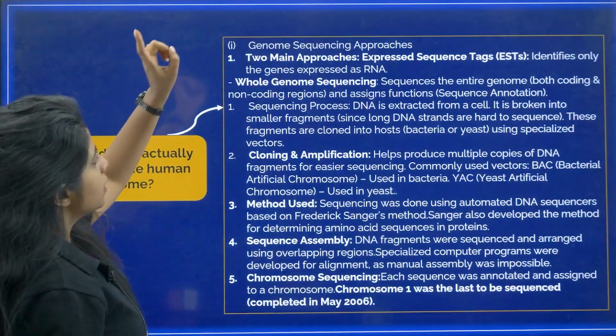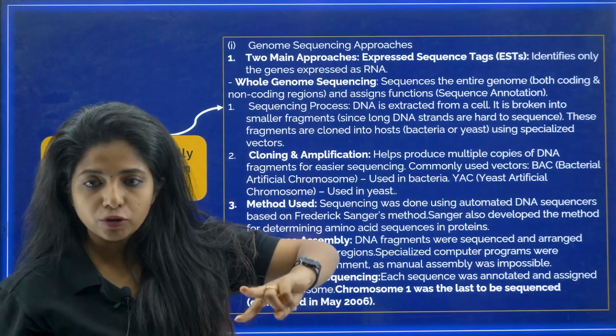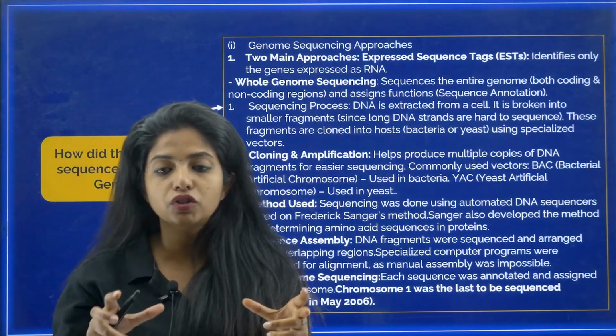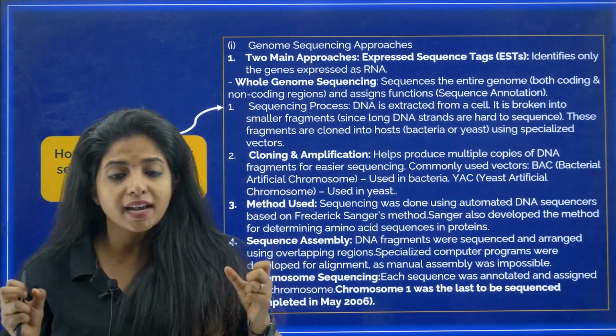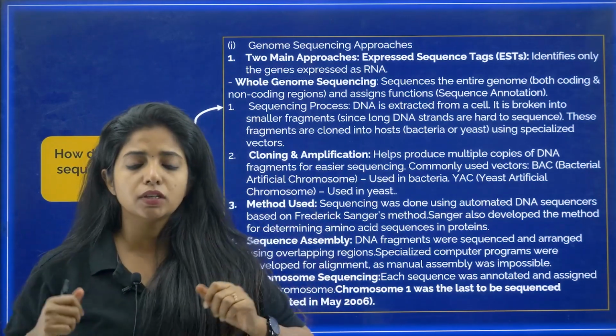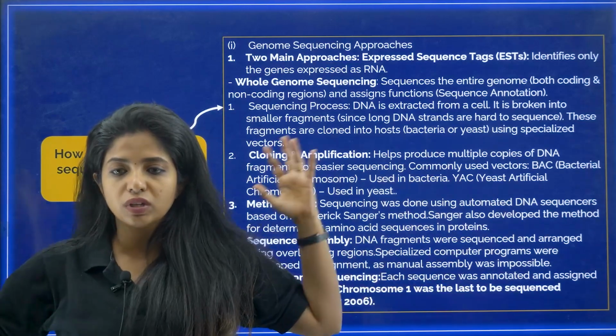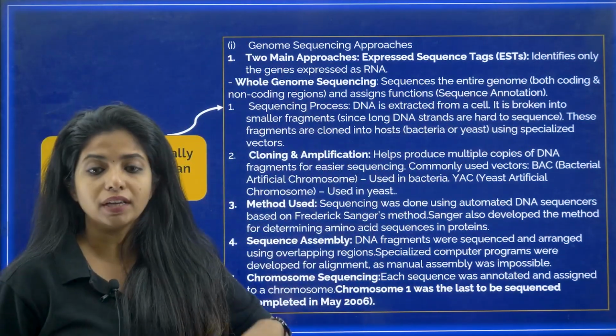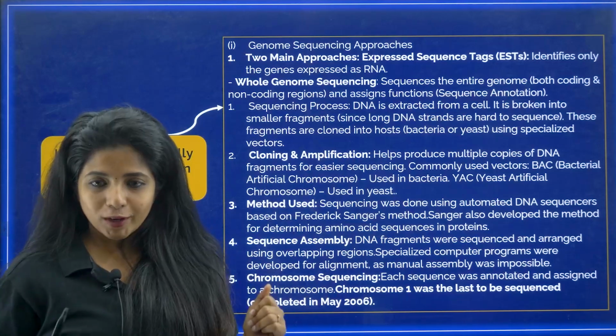So basically, in genome sequencing there are two main approaches. One is expressed sequence tags, that is, identifying only the genes which are going to be expressed as RNA, my dear children, okay? And the other is whole genome sequencing, that is, sequencing the entire genome, both the coding as well as the non-coding regions. So what exactly is being done?